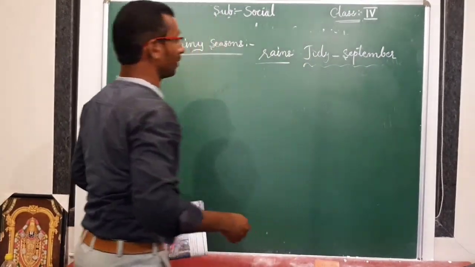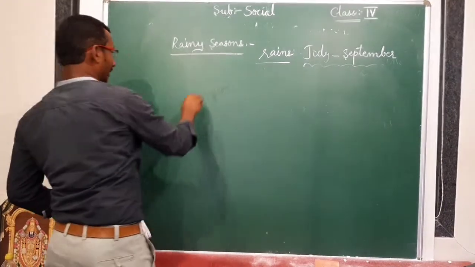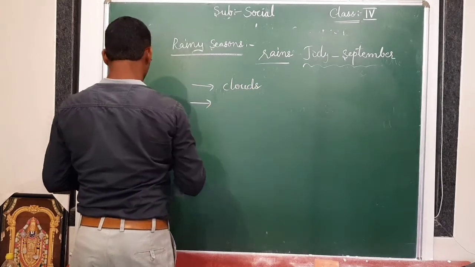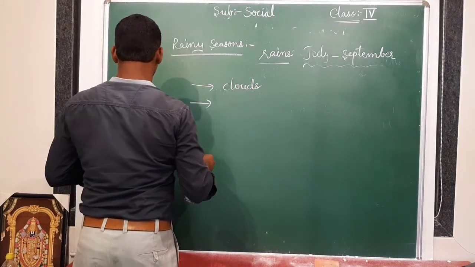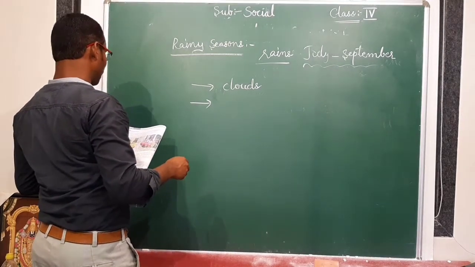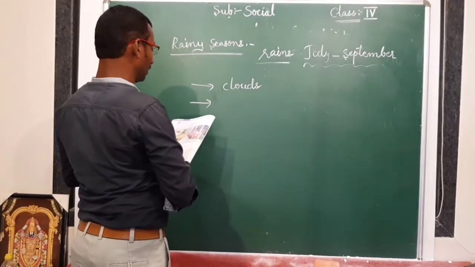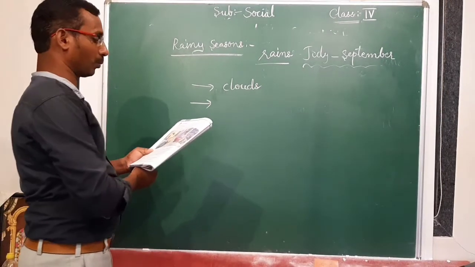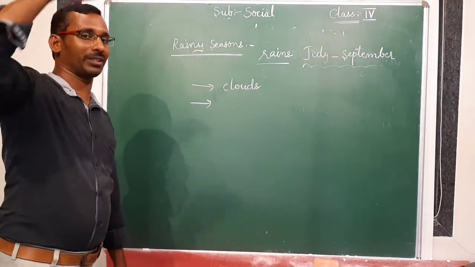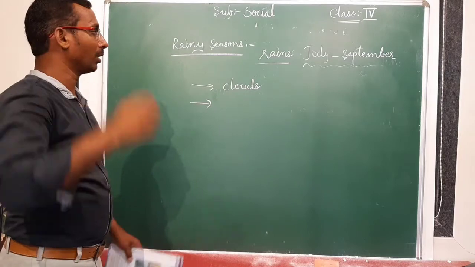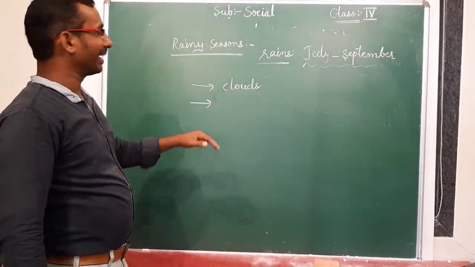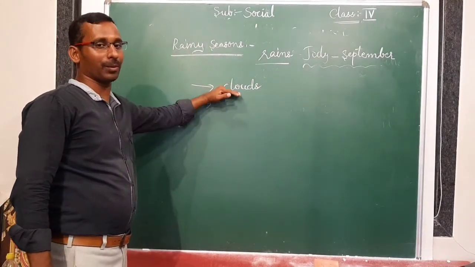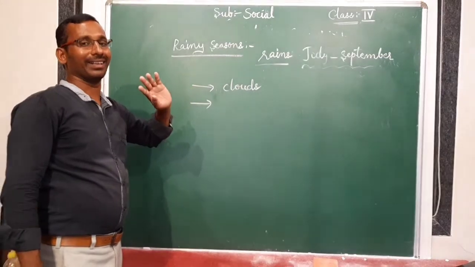The sky is always covered with clouds. It rains heavily along with lightning and thundering. Due to the extreme heat in summer, water from rivers, ponds, and pools evaporates, and this evaporated water forms clouds. When these clouds cool, in July to September, they fall as rain. First they form clouds, and after that from the clouds we get rains.